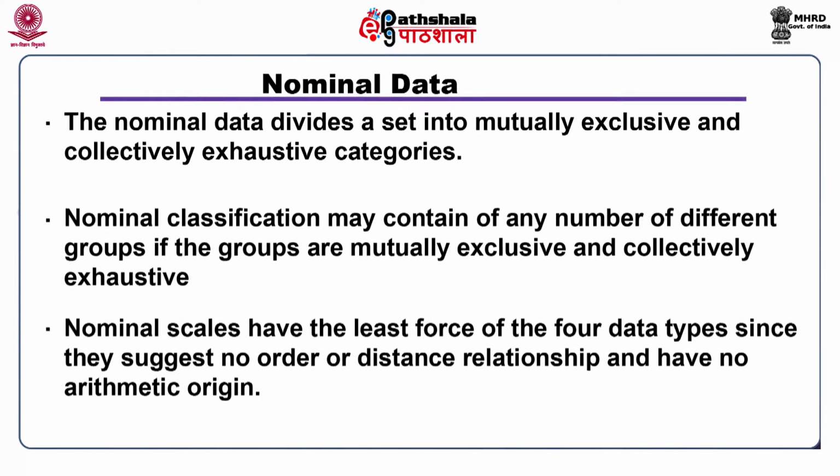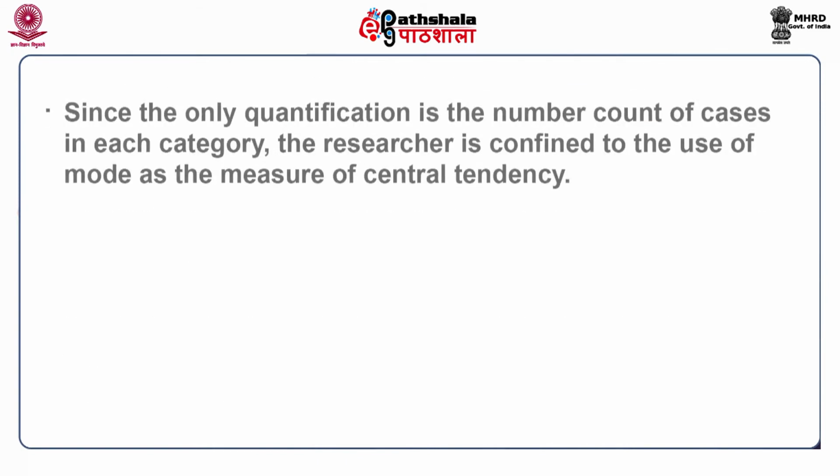Nominal scales have the least force of the four data types since they suggest no order or distance relationship and have no arithmetic origin. Since the only quantification is the number count of cases in each category, the researcher is confined to the use of mode as the measure of central tendency.